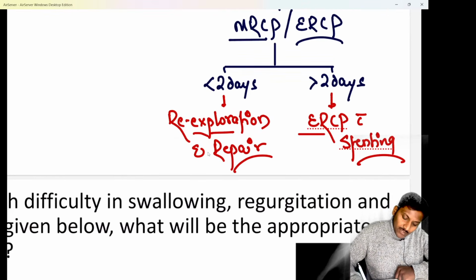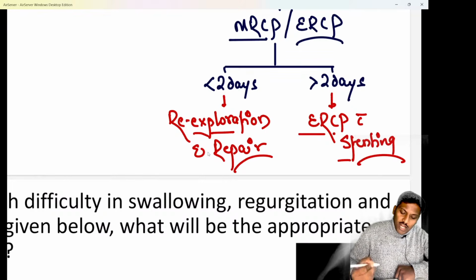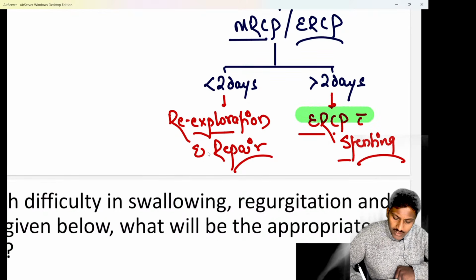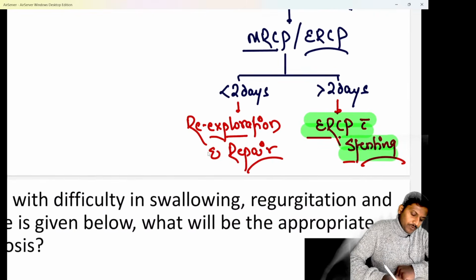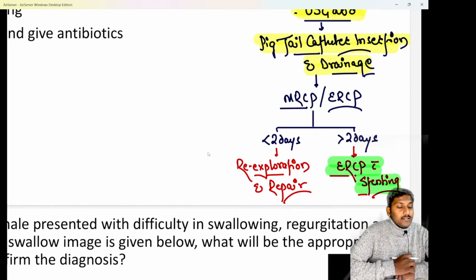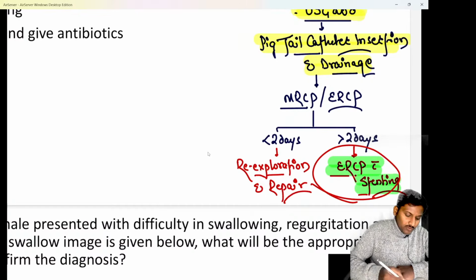If the patient has come to you within 2 days, then go for an immediate re-exploration and repair in the OT. But if the patient has presented to you after 2 days, then the infection or contamination would be more. So go for ERCP with stenting. After 2 days of surgery, then only go for ERCP with stenting. This is a repeated question of the FMGE exam.